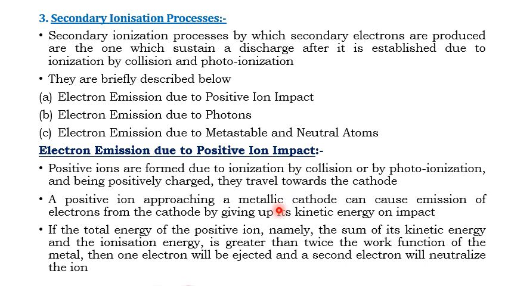If the total energy of a positive ion is greater than twice the work function of the metal, in that case electrons are liberated. You know the work function of the metal is the withstanding capability of the metal to resist ionization. So the second electron liberated by this process will neutralize the ion.